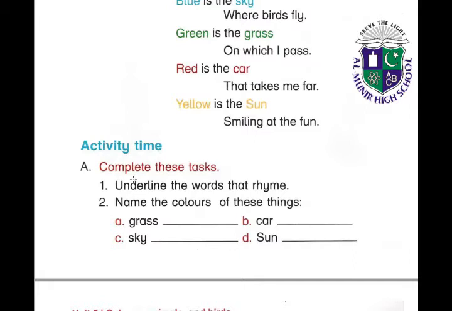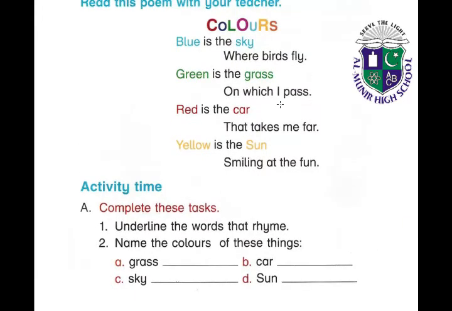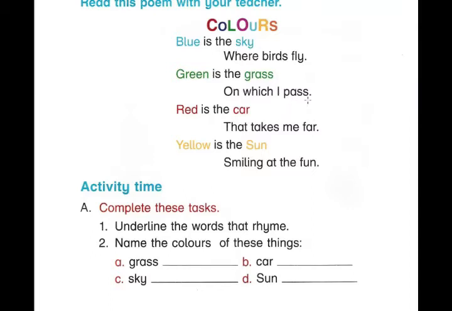Number A is complete these tasks. The first one is underline the words that rhyme. Okay, you can see here sky and fly. They both are rhyming words. Grass, now underline the grass and pass. Car, for. Sun, fun.